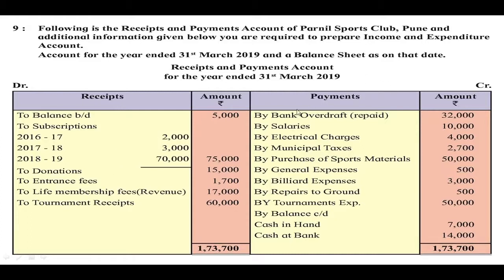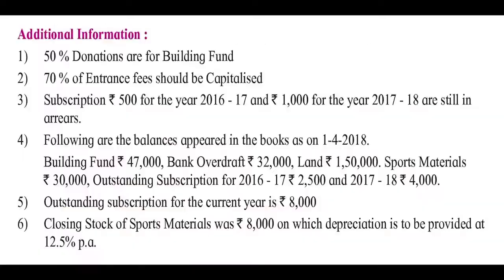On the payment side, here by bank overdraft repaid, so it is already paid. Then by salaries, by electrical charges, by municipal taxes, by purchase of sports materials, by general expenses, by billiard expenses, by repairs to ground, by tournament expenses, by balance carried down, cash in hand and cash at bank. This is the closing balance. Now we are going to see the adjustments which are given below.